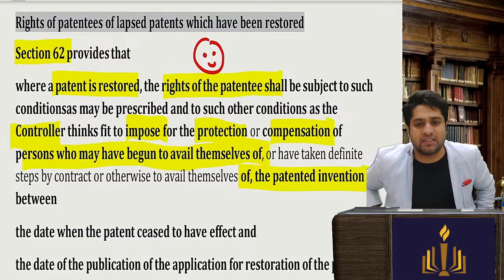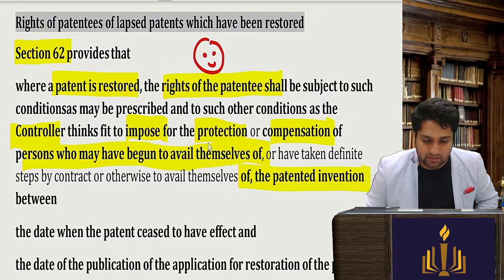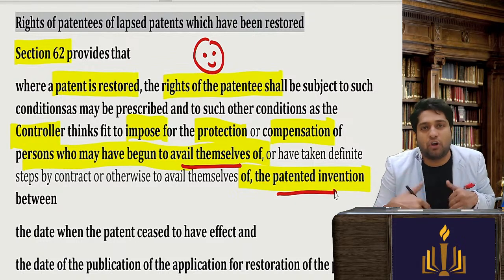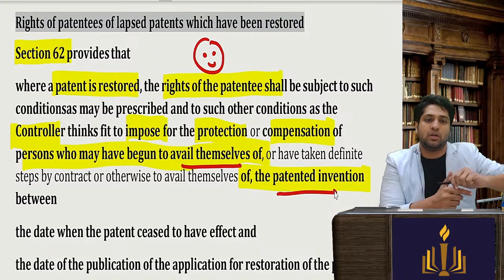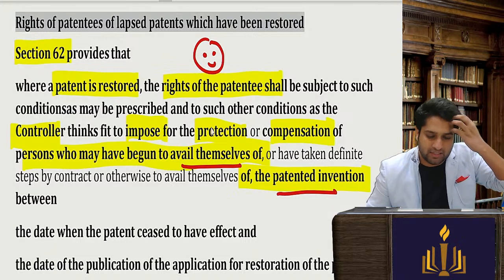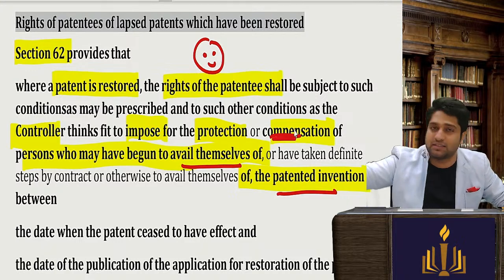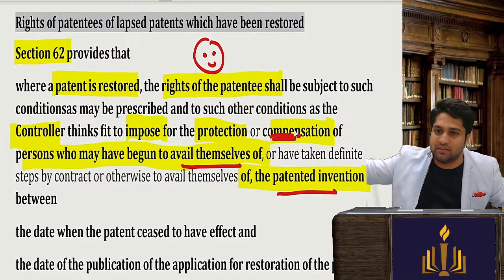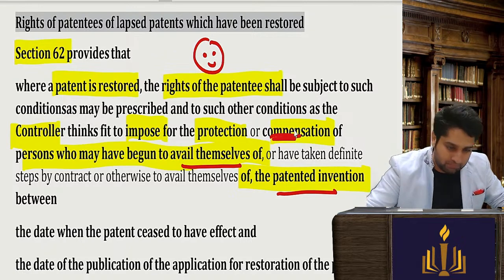So I will say, listen, I have already begun to use your patented invention, and because of that I will have a loss. I've entered into a lot of contracts, there will be disputes. So then the controller can tell the inventor, listen, because of your non-filing there has been an issue, you have to compensate them. So then they will have to compensate.